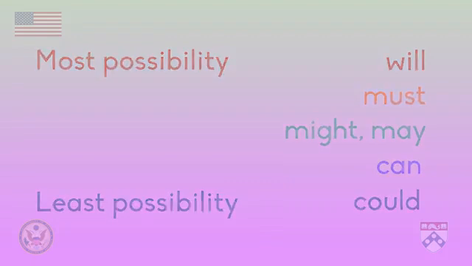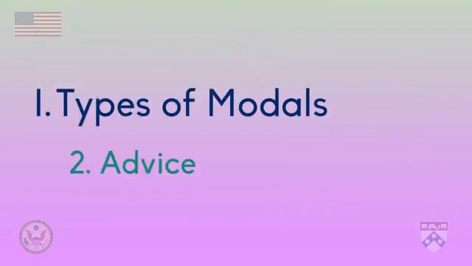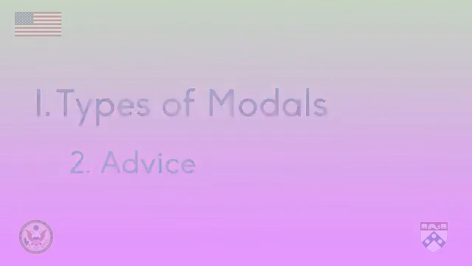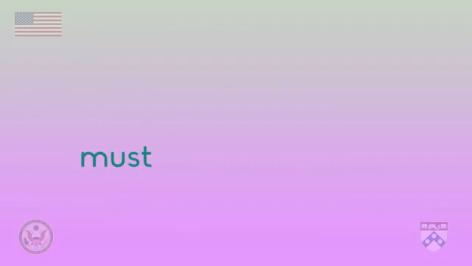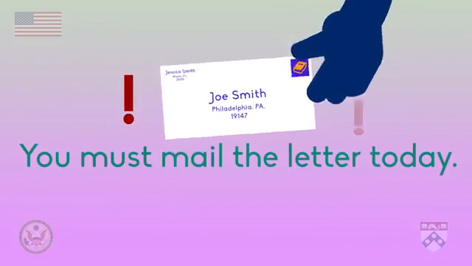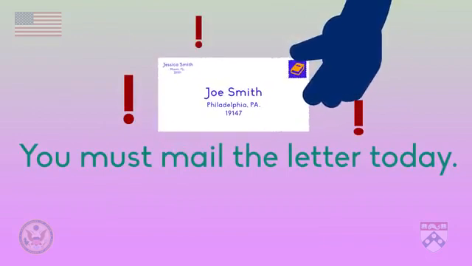The second type of modal we'll discuss is for advice. Like with the modals of possibility, not all of these modals have the same strength. For instance, must is the modal that expresses the strongest advice. If you say you must mail the letter today, then you're saying that the situation is very important. Mailing the letter tomorrow is not okay.